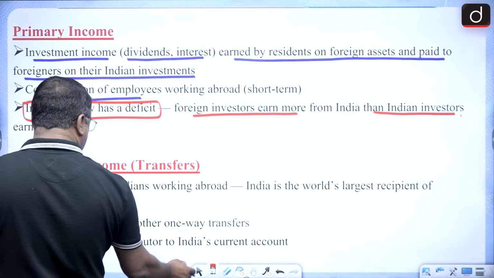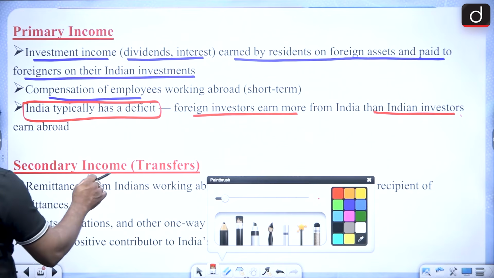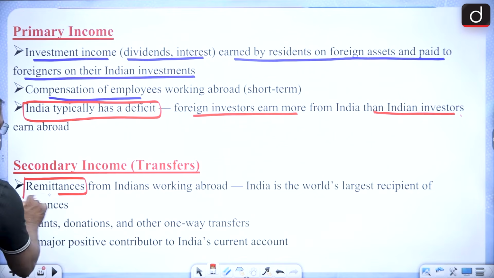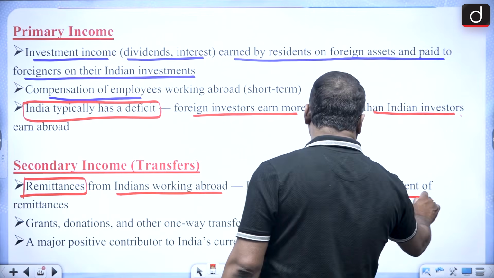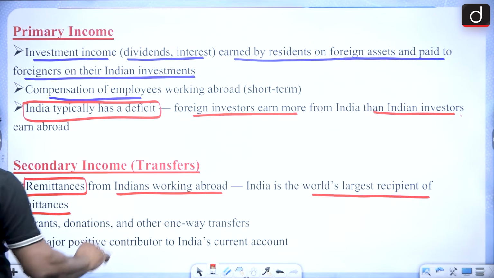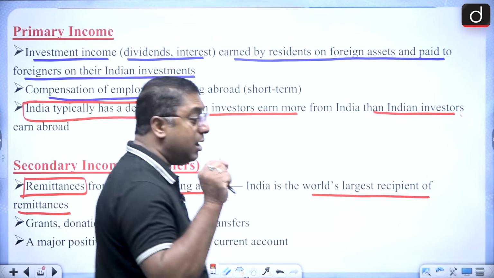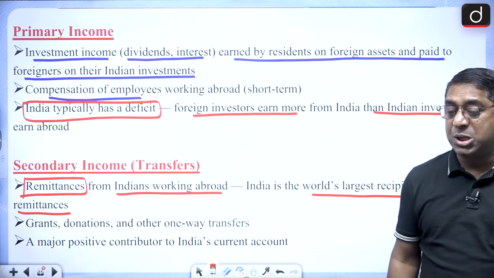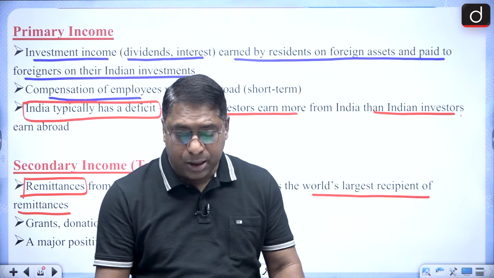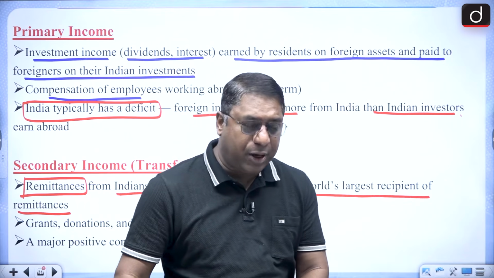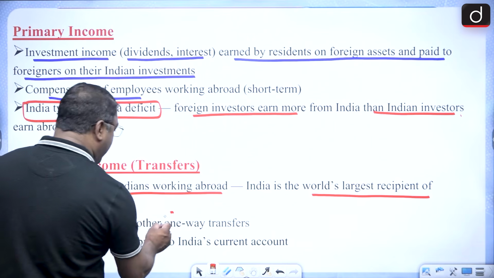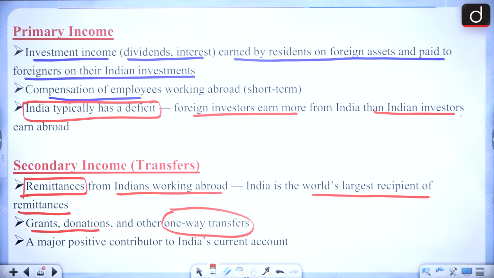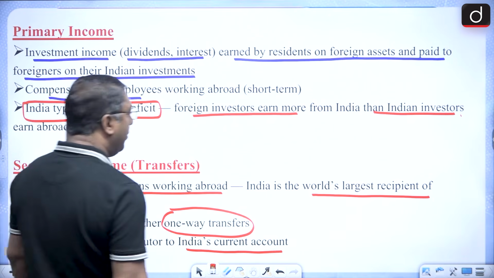And then when we talk about secondary income, that is transfers, we all know the remittances from Indians who are working abroad. India is the world's largest recipient of remittances. This is a very, very important point for your UPSC Prelims. And these are one-way transfers, like grants and donations, and a major positive contributor to India's current account.